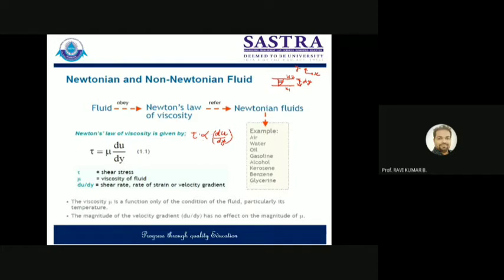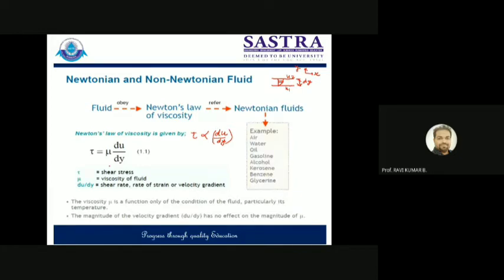So when you remove this proportionality constant, you get one constant term that is called viscosity here. Viscosity of fluid, and tau is called shear stress. Any fluid which obeys this law, or whose behavior is represented by a linear line when you draw stress versus strain, starting from zero and going to any value, is known as a Newtonian fluid.